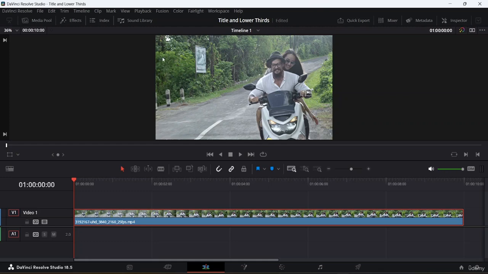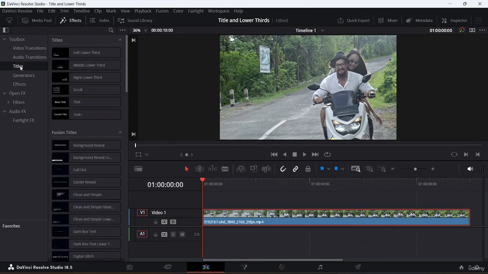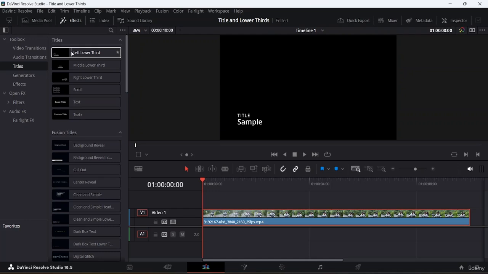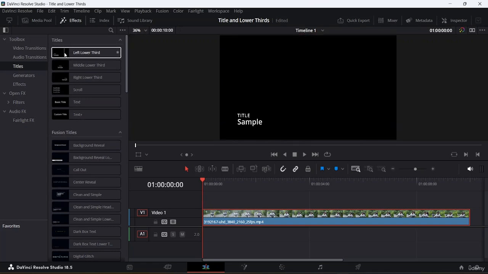Now I'm going to go to the effects option, and under effects, if you go to the titles option, you can see that you have a lot of titles. If you hover your mouse over the text, you can see all of these text options. This is the middle lower third, this is the side lower third, and here is the right lower third. There are different options over here. This is the basic text, and over here you'll be able to do some custom text. There are a lot of options.